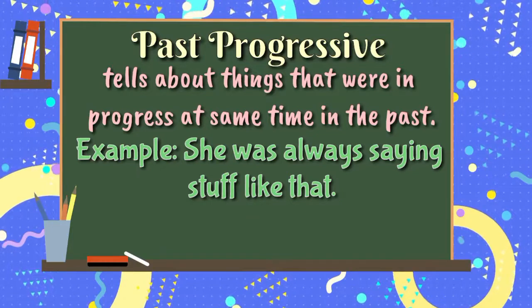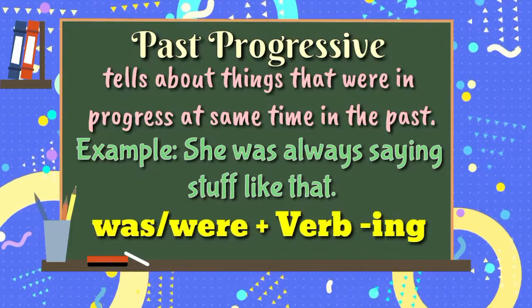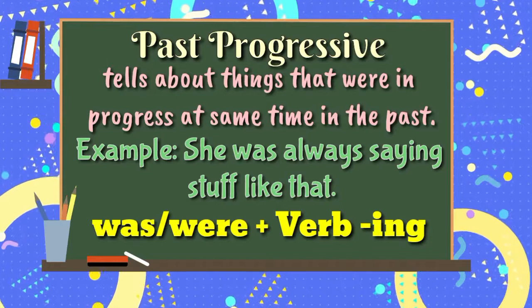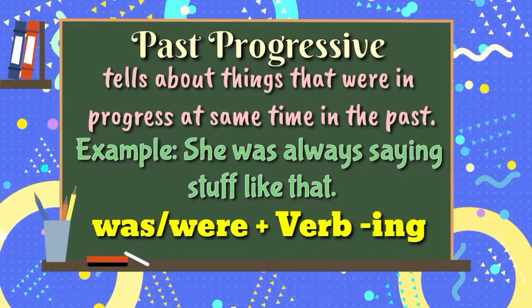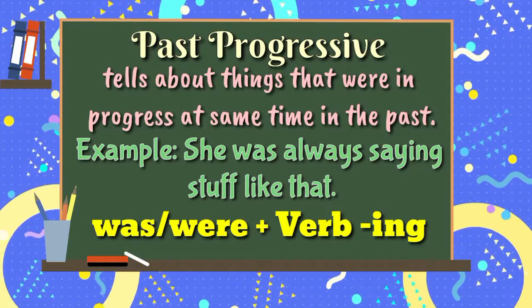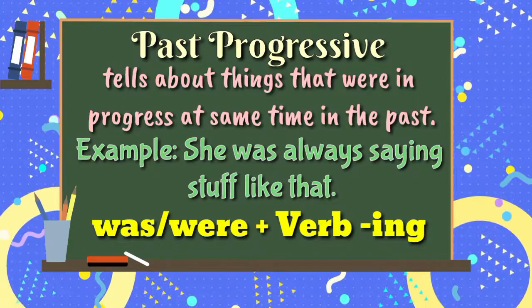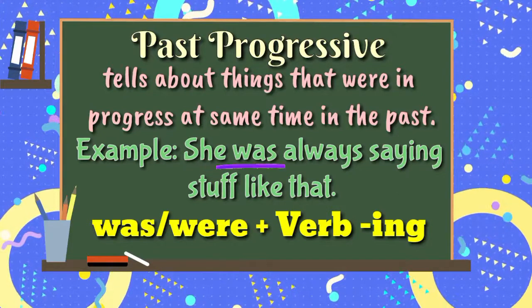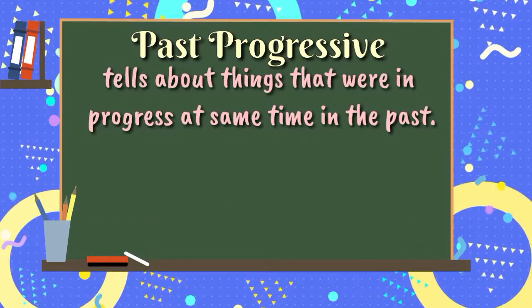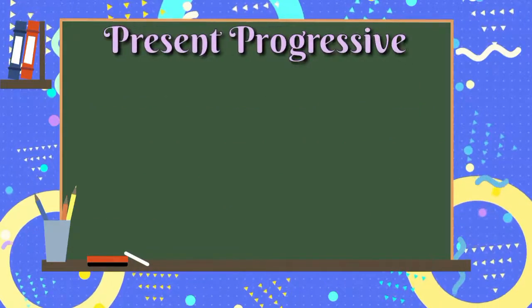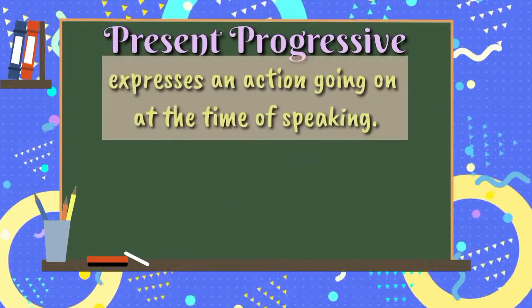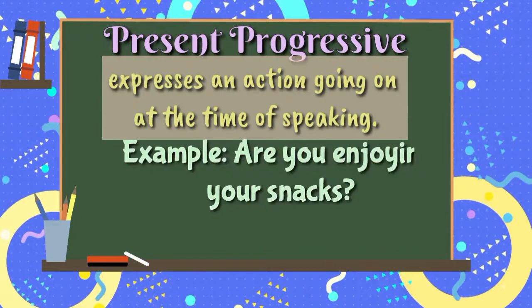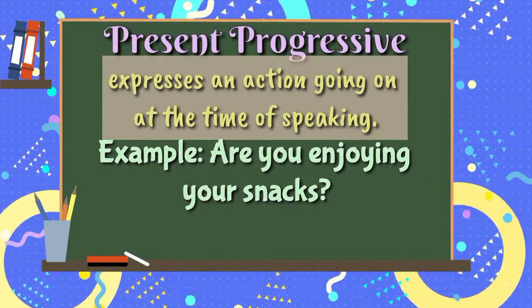Past progressive is formed with the helping verb was for singular subject or were for plural subject plus verb ending in ing. In the sentence we use was and verb say plus ing. Present progressive expresses an action going on at the time of speaking. For example, are you enjoying your snacks?